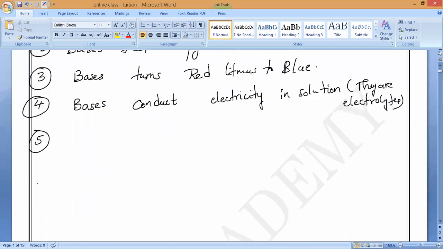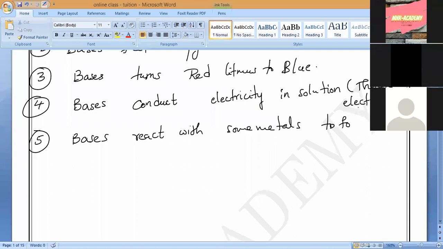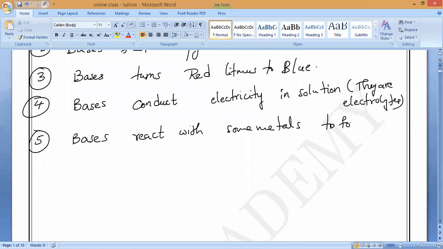That is, bases react with what? Some metals. So base plus metal we are going to study. Bases react not with all metals, only with some metals, to form salt plus hydrogen gas. What is the example I have told you?